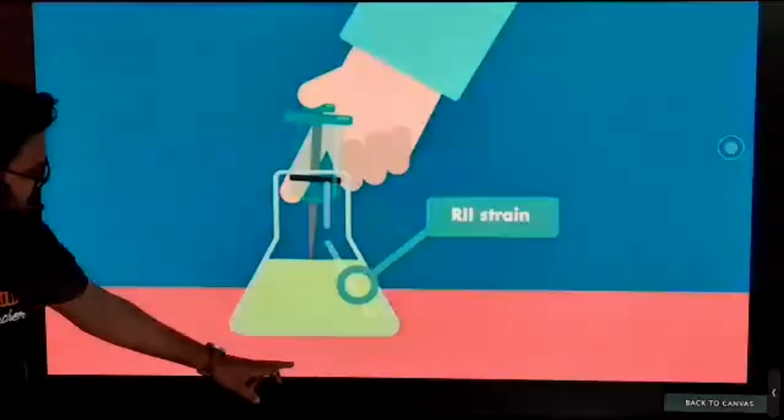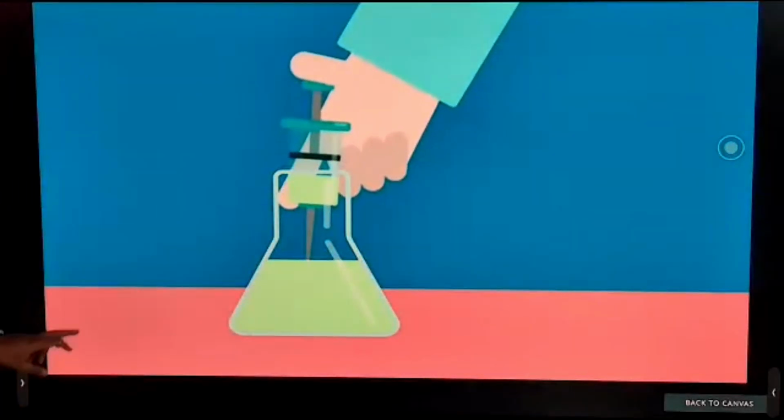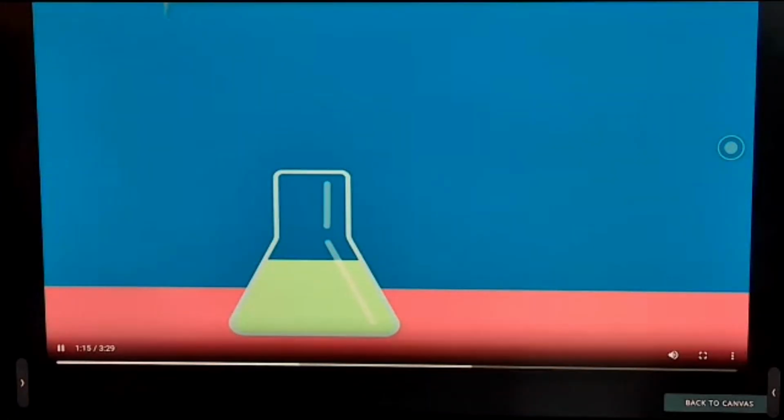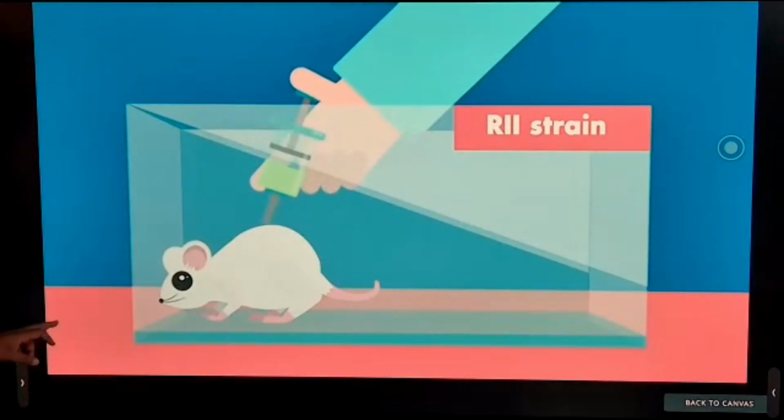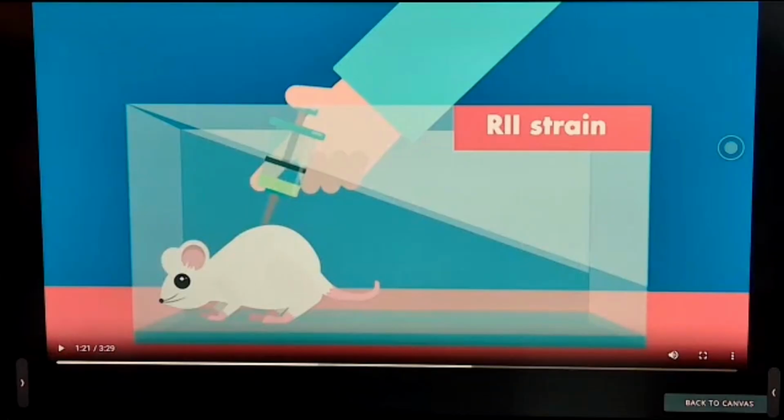where is our mouse? R strain, right? We're injecting it into our mice, or mouse, whatever you want to say. What will happen as per you? Mice will survive or die? Die.